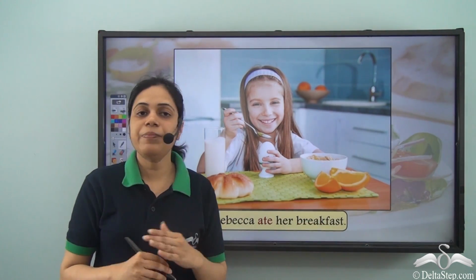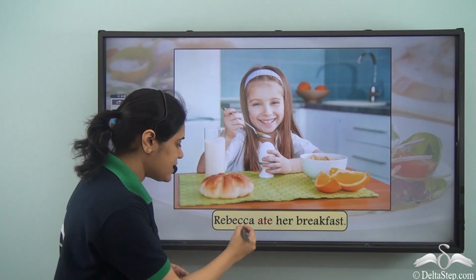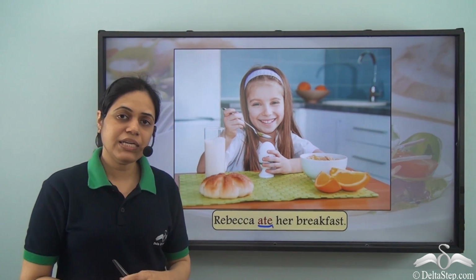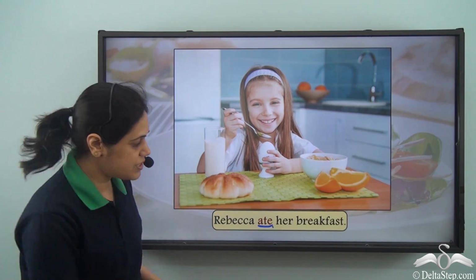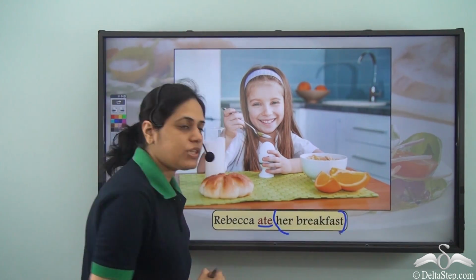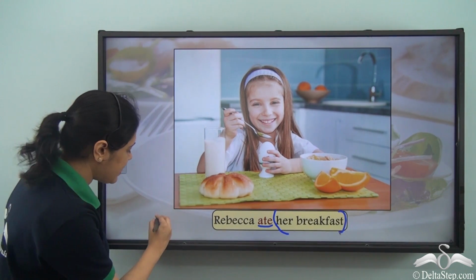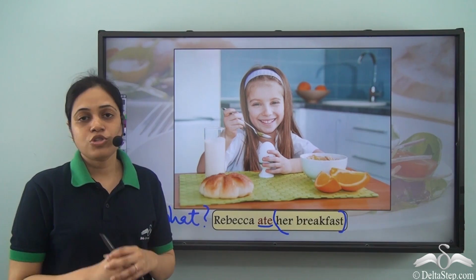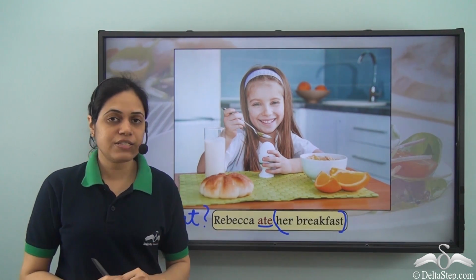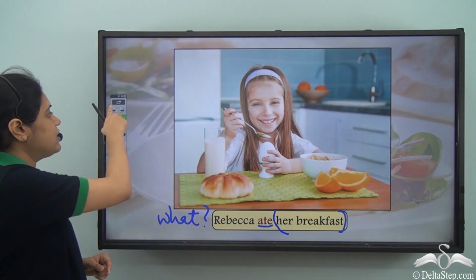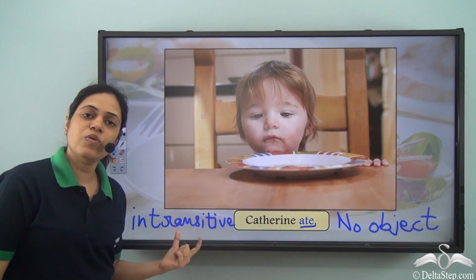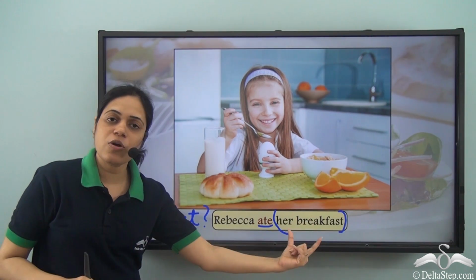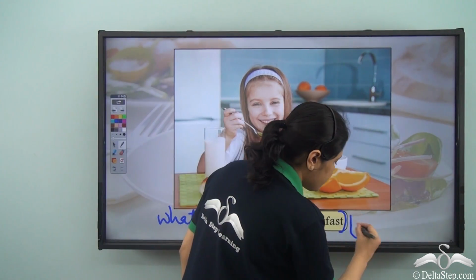Rebecca ate her breakfast. Now in this sentence, ate is the verb. What did Rebecca eat? Her breakfast. So this is the object because I am getting an answer to the question what? So ate is a transitive verb here. But in the previous sentence, ate was an intransitive verb. Whereas in this sentence, ate has an object. So it is a transitive verb.